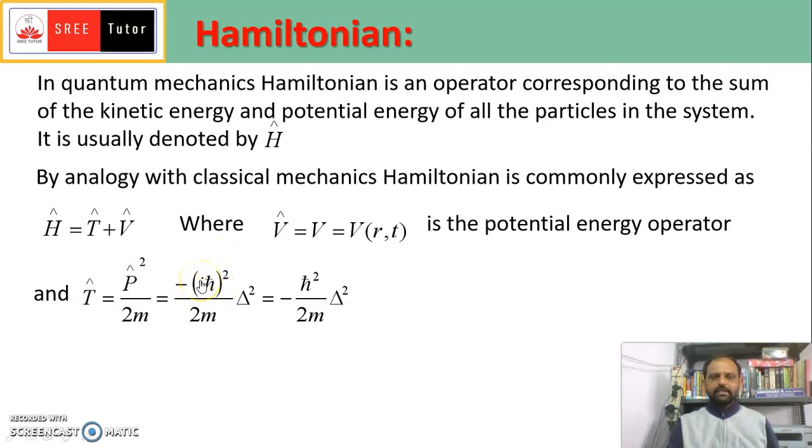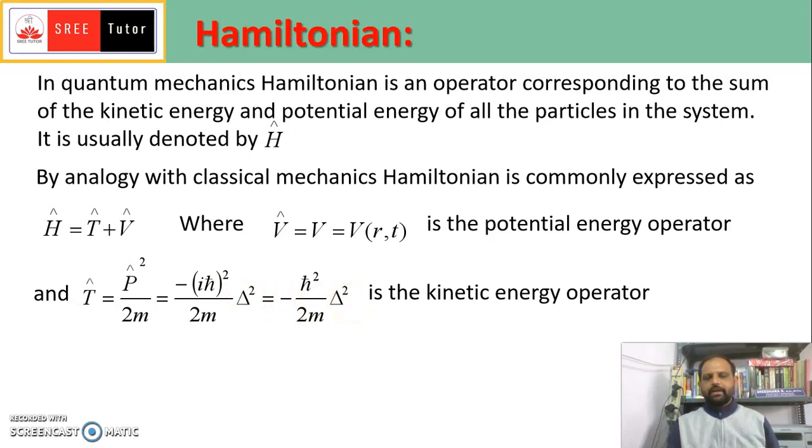Here i is the imaginary number, the square root of minus 1, so i squared is minus 1, and minus whole square is a plus. Therefore you will get minus h cross square divided by 2m into del square. You have to write it as the del operator, not delta, so del square.